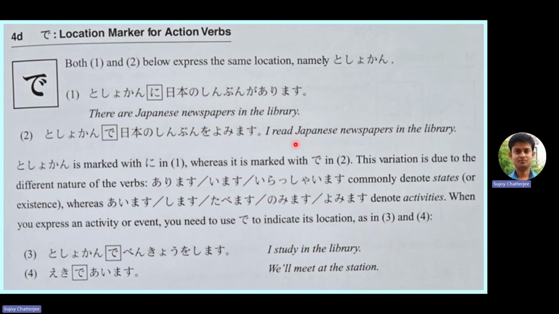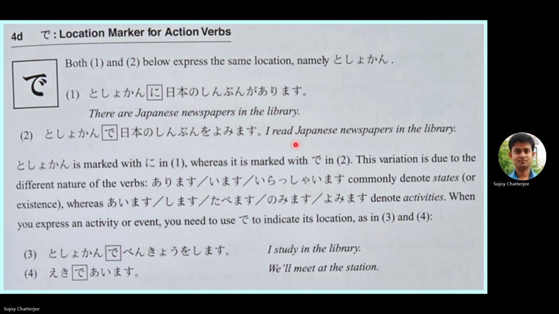This variation is due to the different nature of the verbs arimasu, imasu, irasshaimasu, which commonly denote states or existence. So they do not indicate any action, right? The newspapers are lying in the library, so they are not moving. There is no action happening on those newspapers, or those newspapers are not dancing by themselves, right? They are just existing there, just lying over there. So that is one thing.